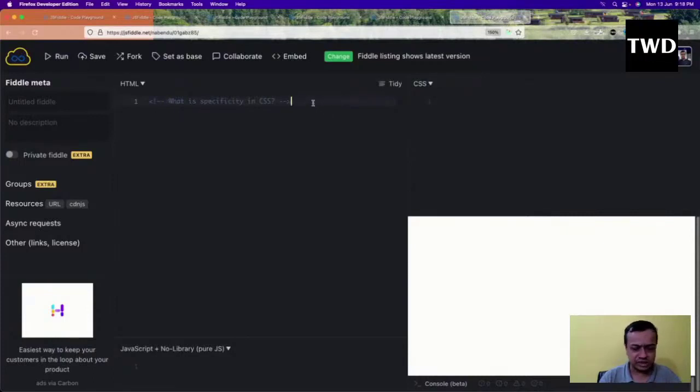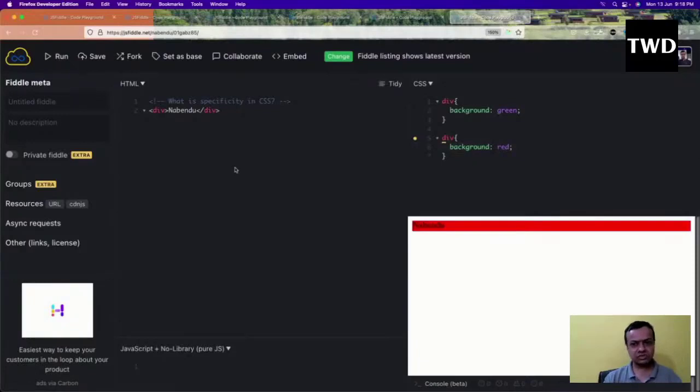From the starting, I will have a div. In the CSS, if I have a div with background as green, and similarly I have a div with background as red, which one will be taken? The last one will be taken. So the browser decided that okay, the last one will be taken.